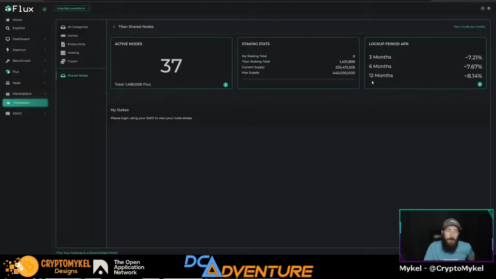Once all of that is unlocked, I'll be able to go over and do this. When I was making a video for Titan the other day, there were no slots open. Now there are some slots open. There's about 78,000 Flux at this time of the video available to put into Titan. Now this is awesome because this does pull Flux out of circulating supply, which is good for price, right? All right, so that is how you do that, guys.